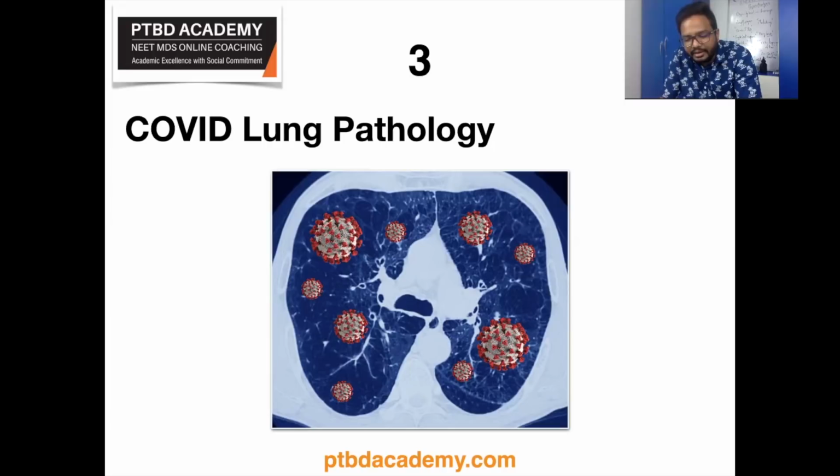And finally, there is diffuse or massive alveolar damage, that is DAD, diffuse alveolar damage, and also there can be acute respiratory distress syndrome. So SARS-CoV-2 related histopathological changes are acute fibrinous pneumonia, organizing pneumonia, and diffuse alveolar damage, as we have just discussed. And this is based on information given in the PubMed indexed article.